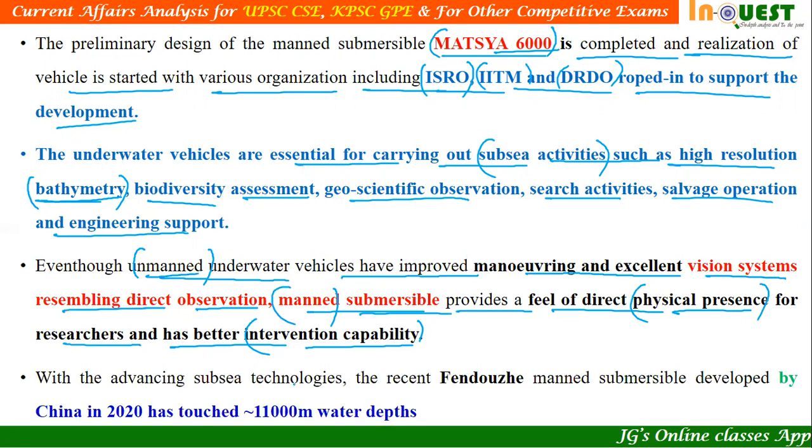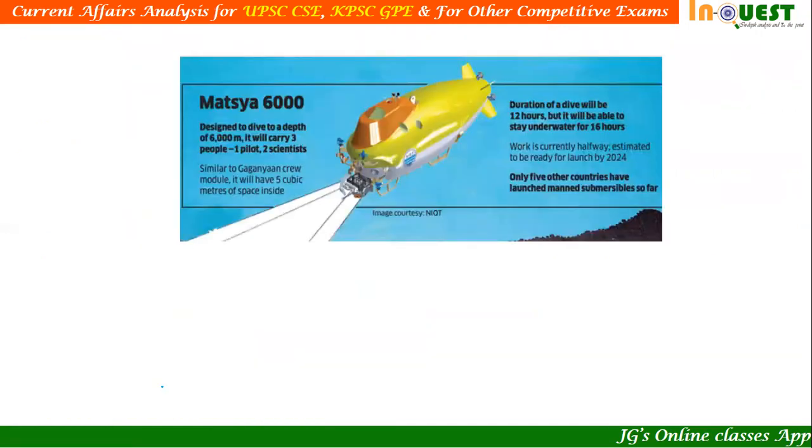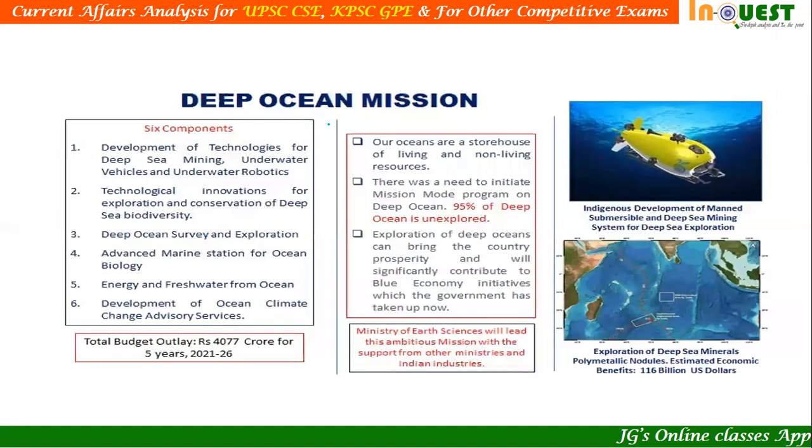With advancing subsea technologies, the recent Fendouzhe manned submersible developed by China in 2020 has touched 11,000 meter water depth. So this is a huge depth that has been reached, and it was developed by China in 2020. And this is how Matsya 6000 actually looks like. Now with this, let us understand the complete details of the deep ocean mission of